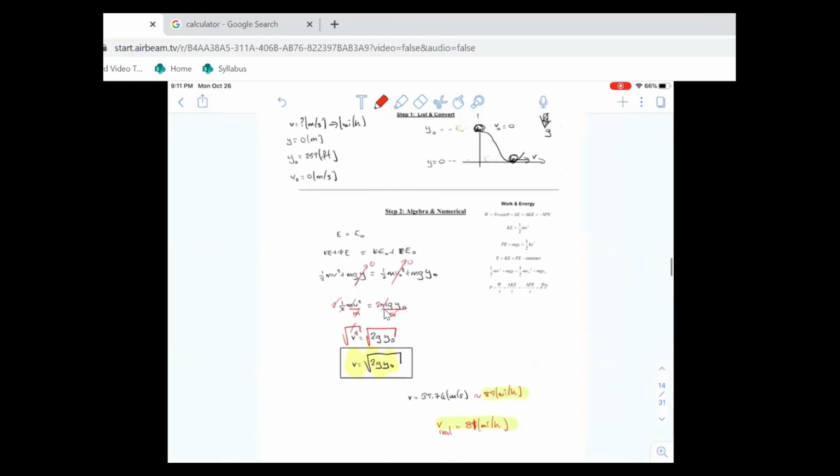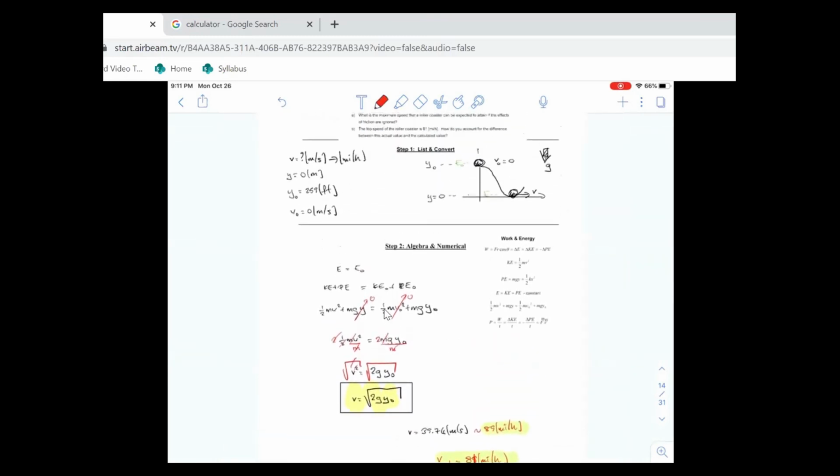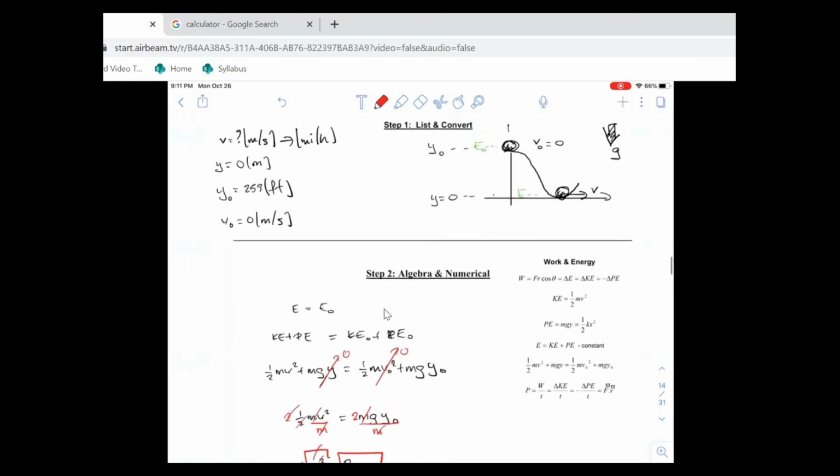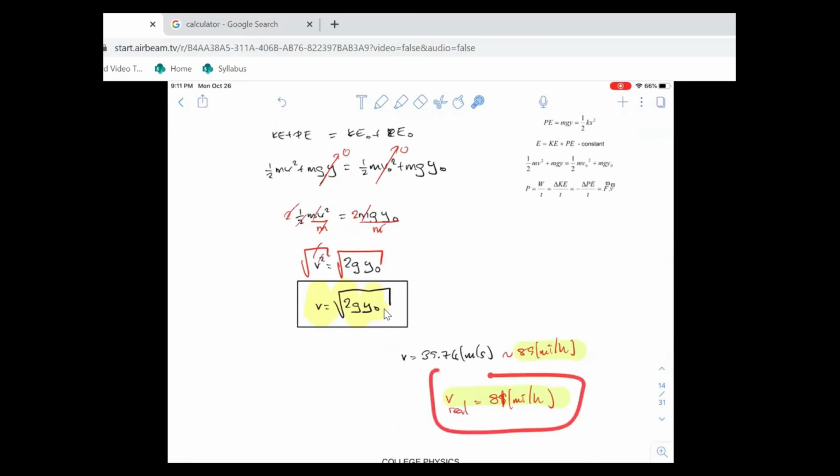These kinds of calculations are used for estimate purposes. This gives you a really good estimate. Without the air friction and without the surface friction, it's going to be 89 miles per hour. Then you can deduct like 5 to 10 miles per hour from it, and it gets you very close to the real number.